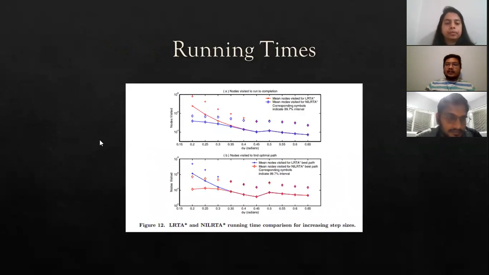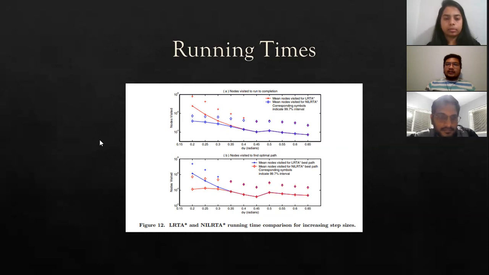Running times for the LRTS* and NILRTS* algorithms are shown in figure 12. So here you can see figure 12. Running times are defined by the number of nodes that are visited by the search. At step sizes of 0.4 radians and above, the two algorithms perform similarly.